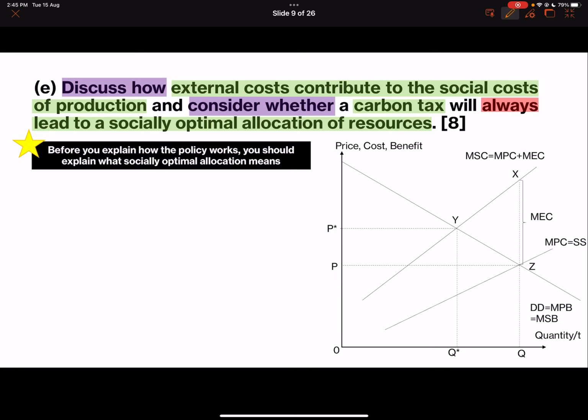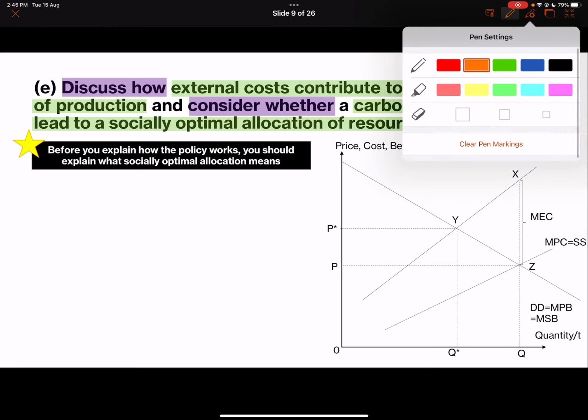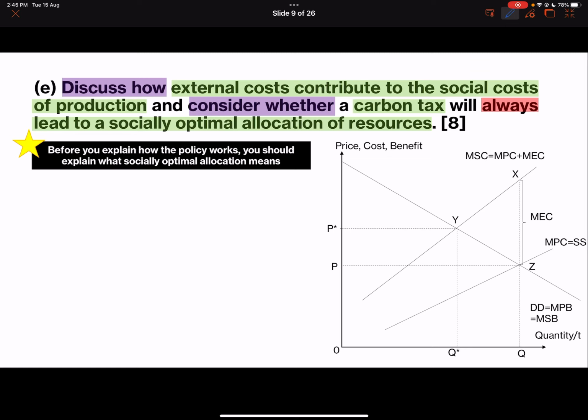Okay, then the next thing you want to do, so actually by right, the next thing you should do, maybe use a different color, is explain how carbon taxes will always lead to a socially optimal allocation of resources.